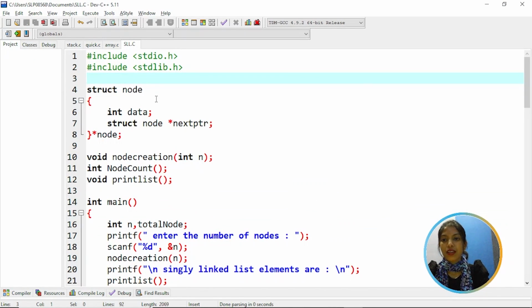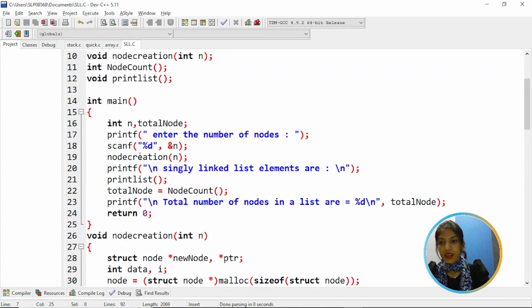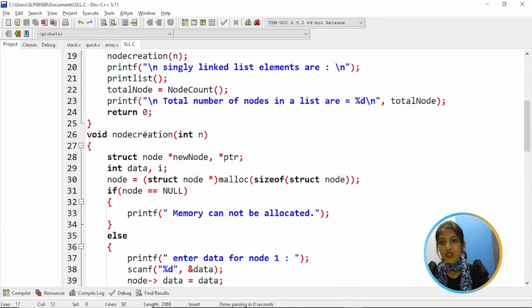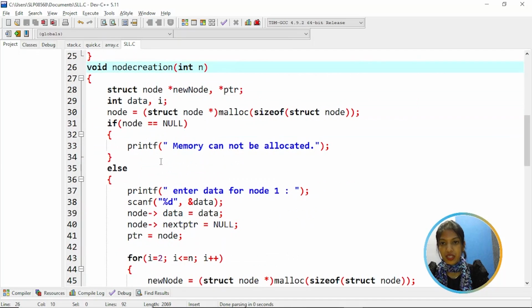So here, let's understand the program implementation. Here we have a structure of a node where we have a data variable and a pointer variable called nextPTR. We have a function declaration of a node creation, node count and print list. So going to the node creation function, here we are creating a new node where we are allocating memory for it.